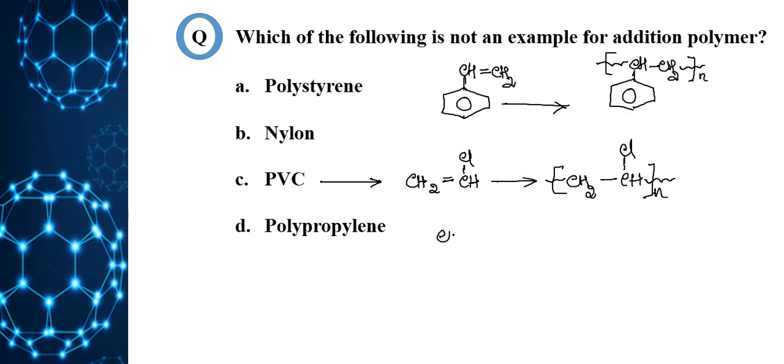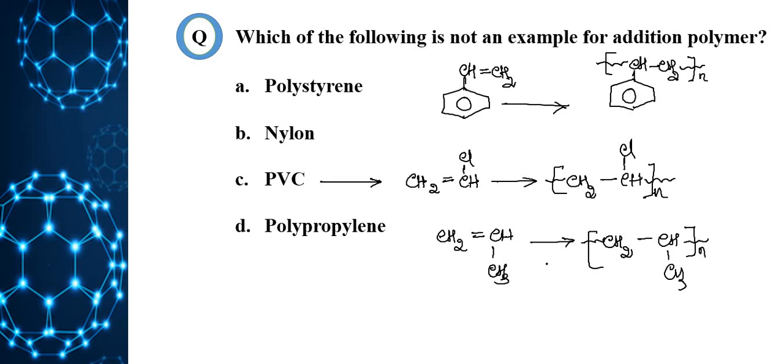Polypropylene, CH2 double bond CH-CH3, which undergoes polymerization, that is addition polymerization, and we get the chain with CH3 connected to another monomer unit. So all these are examples for addition polymers, that is repeatedly they are added. Polystyrene, PVC and polypropylene are examples for addition polymers. Here the question is which is not addition polymer, that is nylon.